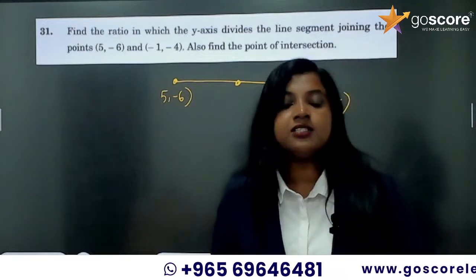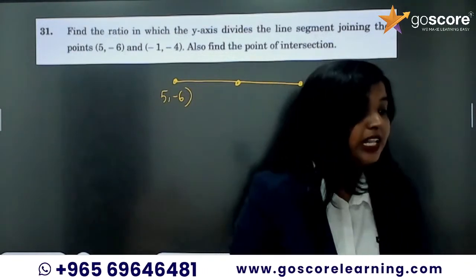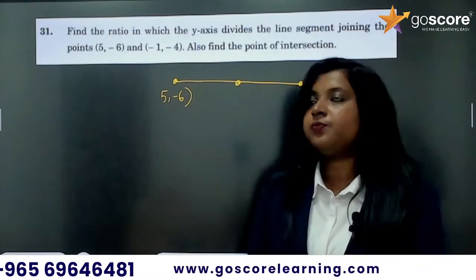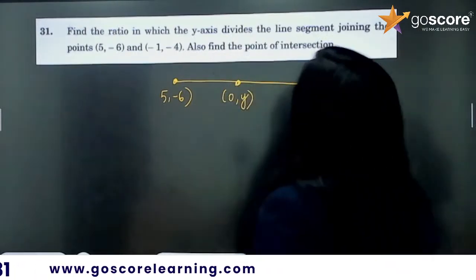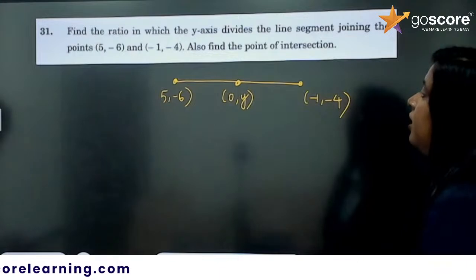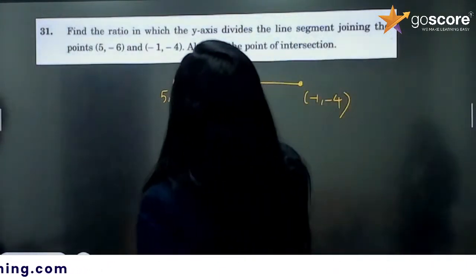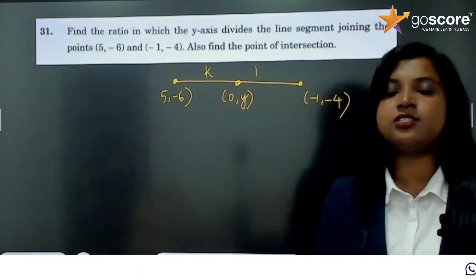So if a point is on the y-axis, what about its x-coordinate? Its x-coordinate must be 0. Okay, so 0, some y. So find the ratio in which the y-axis divides the line segment joining the points. So let the ratio be k:1. Whenever we don't know the ratio, we take it as k:1.